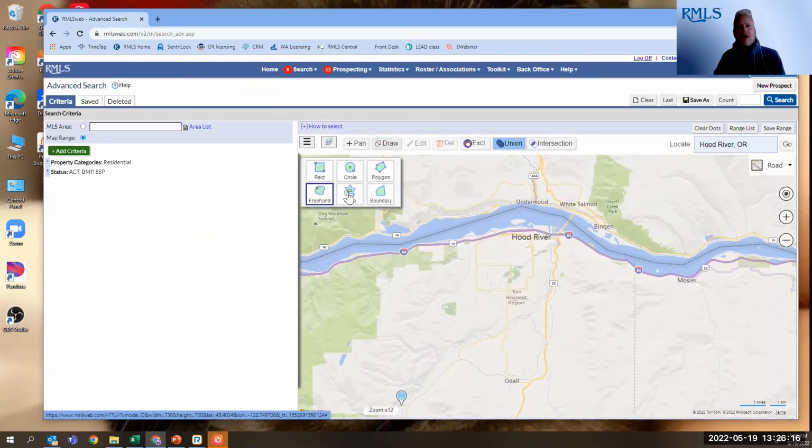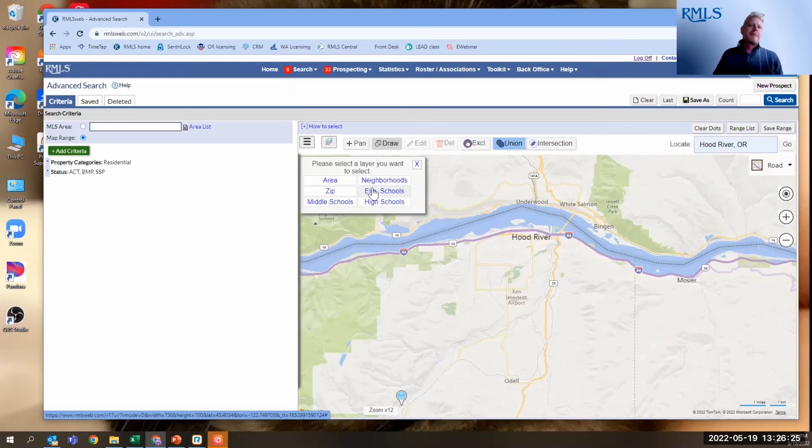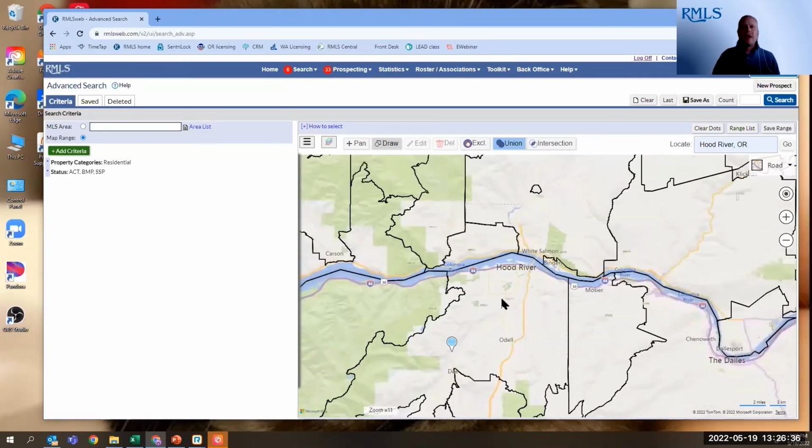But over here to the far right of our draw tool is a couple of new features. Number one being boundary. This is a very fun feature because this brings up 6 different layers that we can turn on and search by. So for example, if I turn on the, let's say, zip code layer, let's zoom out a little bit. You can see it's applying the zip codes to the map, but they have added functionality to them. If I click inside 97031, it's now searching that area for me.